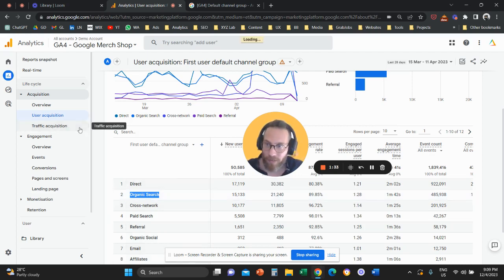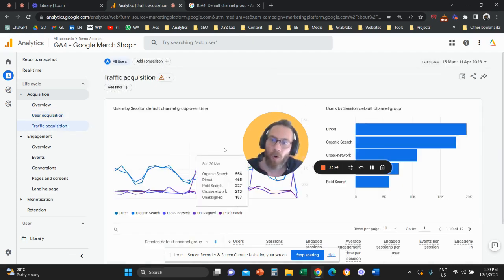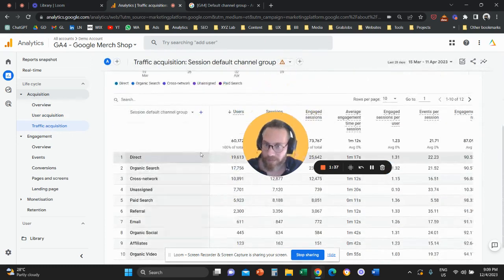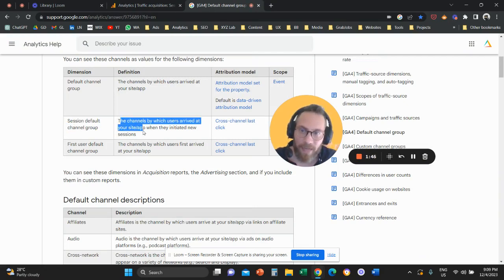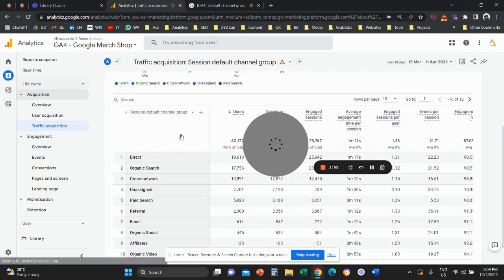Traffic acquisition, on the other hand, includes all the visits, all the sessions. So as per Google's definitions here, session default channel group is the channels by which users arrived at your site or app when they initiated new sessions. So what this means in simple terms is, the first time I came to your website through organic search, both user acquisition and traffic acquisition will record this visit.